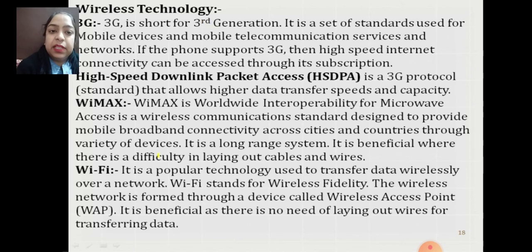And the last one is Wi-Fi. That is a popular technology used to transfer data wirelessly over a network, and Wi-Fi stands for wireless fidelity. The wireless network is formed through a device called the wireless access point, that is WAP. It is beneficial as there is no need of laying out wires for transferring the data.